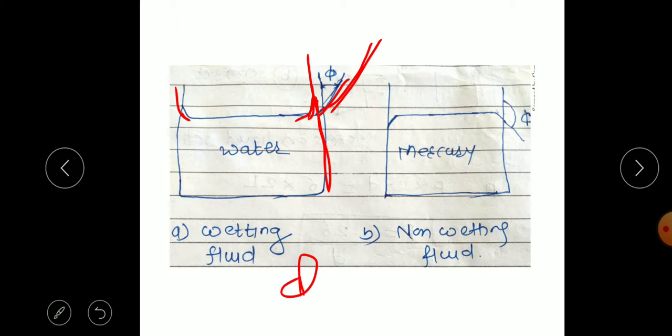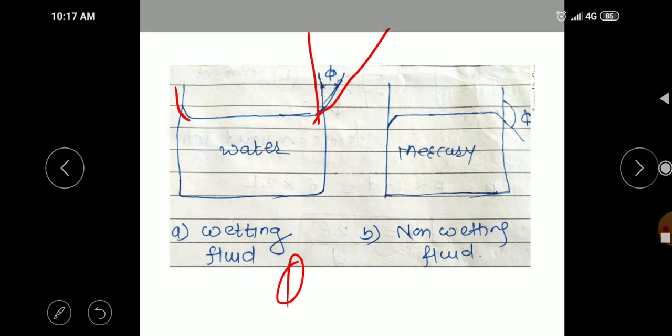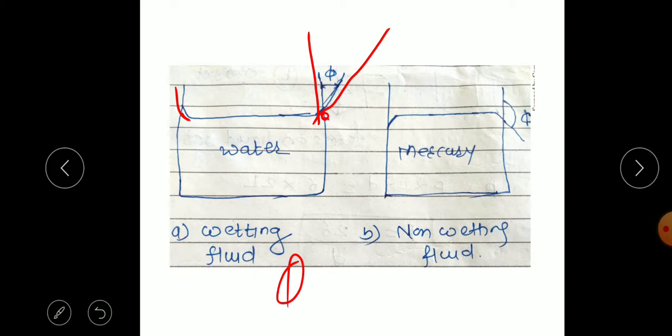It is the angle between the tangent to the surface and the solid surface at the point of contact. So here is the point of contact, this is the tangent to the surface, and this is the solid surface.